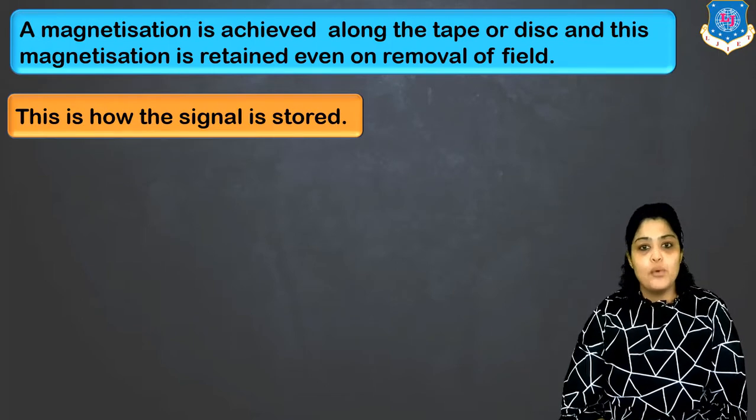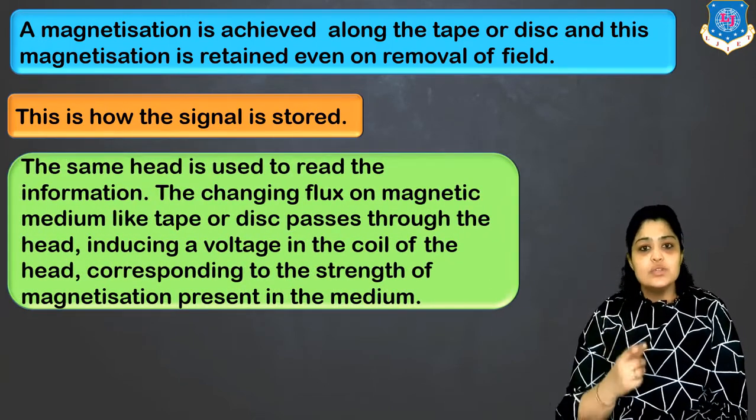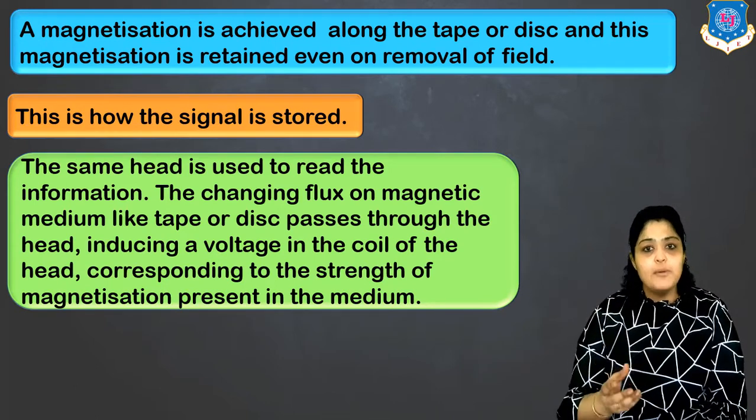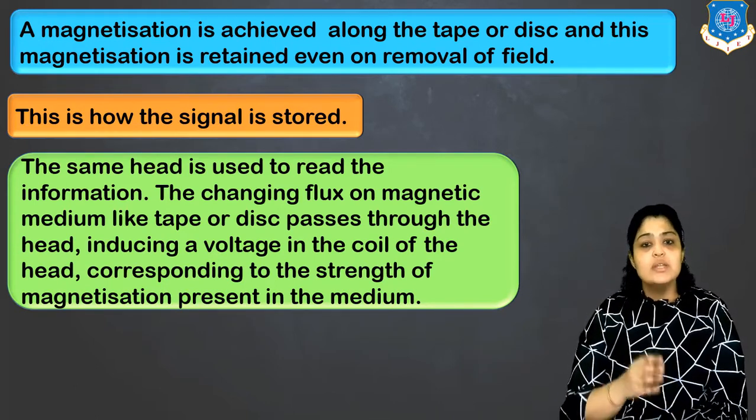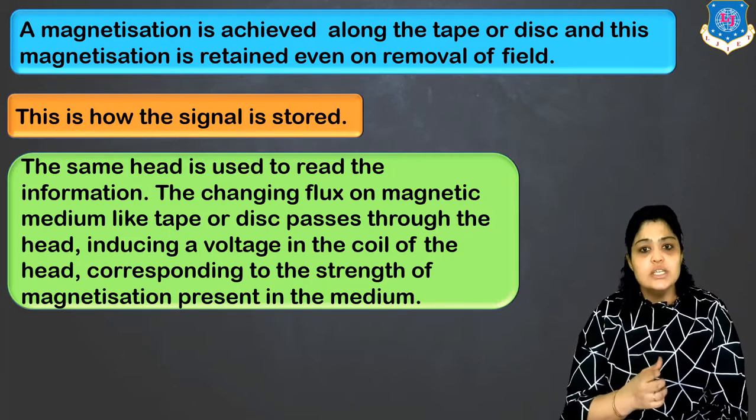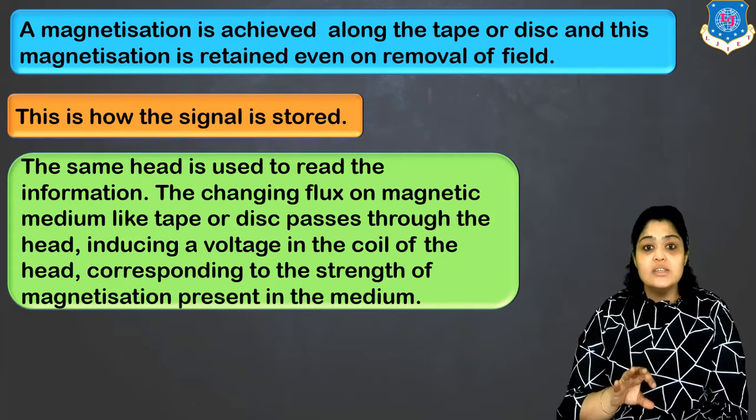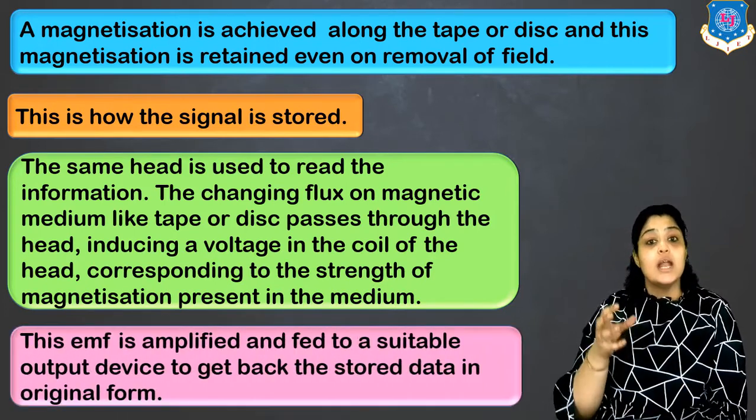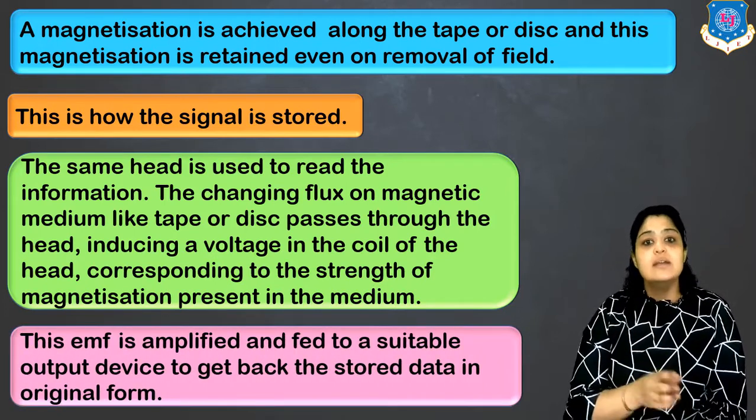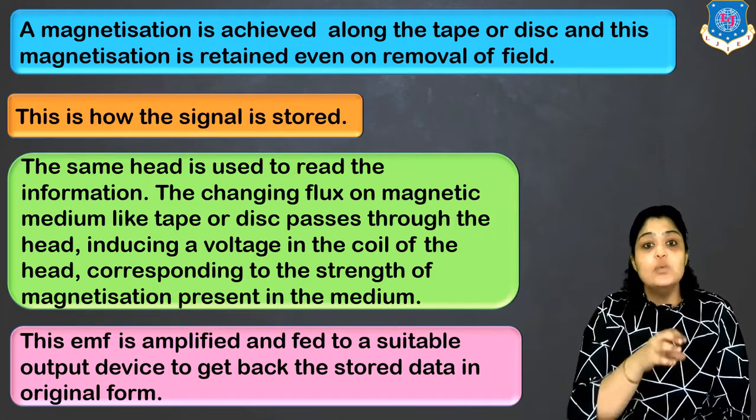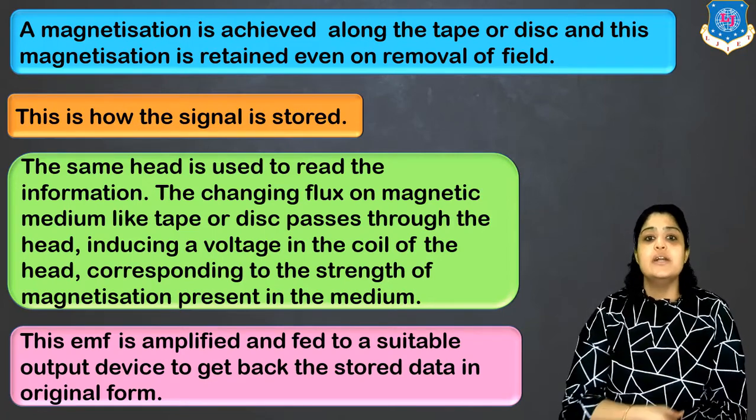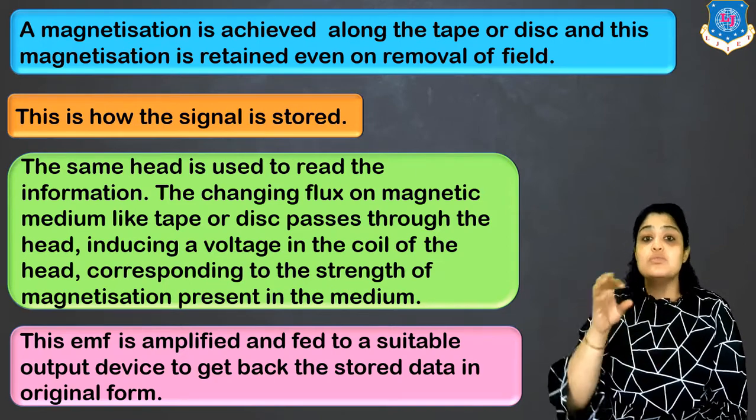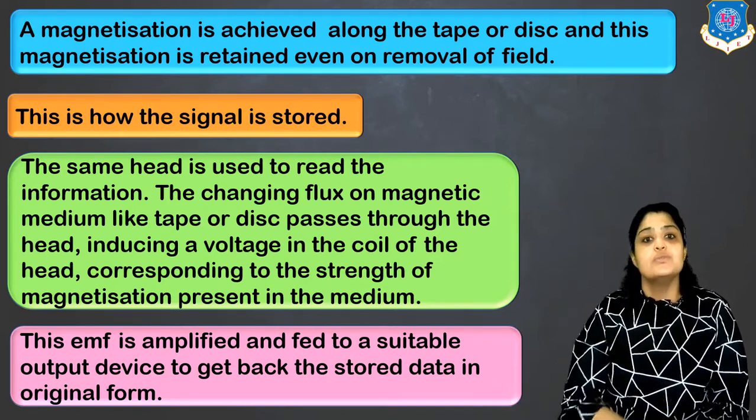So let's understand point wise. The same head is used to read the information. The changing flux on the magnetic medium like a tape or disc passes through the record head, inducing a voltage in the coil. And this voltage depends on the strength of the magnetic pattern that was created. Now this EMF is amplified. It is then fed to a suitable output device where it is converted into its original form. So this is how the same setup is used to record the data, and it is also used to read the data.